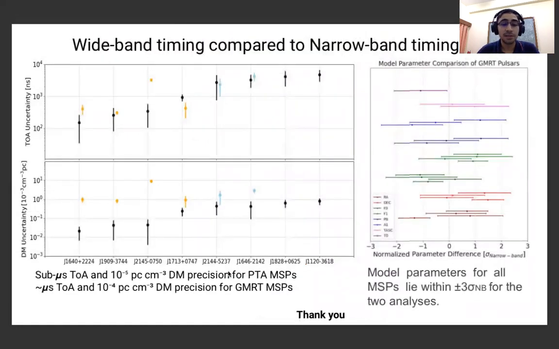So here is the complete list of the DM precision and DM measurement for each of the millisecond pulsars we observed. For the PTA pulsars, we are regularly getting a DM precision of 10 to the power minus 5 for each individual epoch. And for the GMRT pulsars, we are regularly getting a DM precision of 10 to the power minus 4. And what we see is that model parameters for the GMRT pulsars lie within plus minus 3 sigma, which confirms that one can use either of the two analyses for the timing.